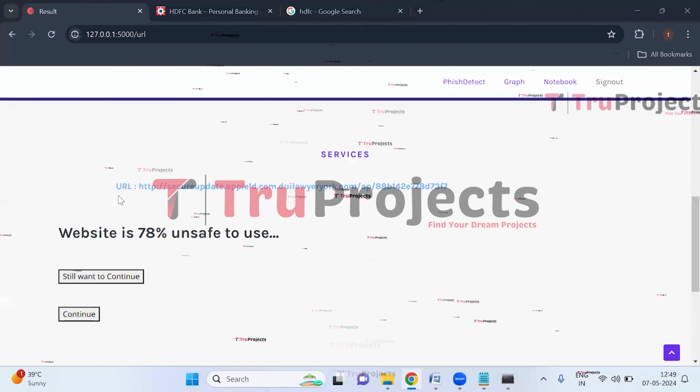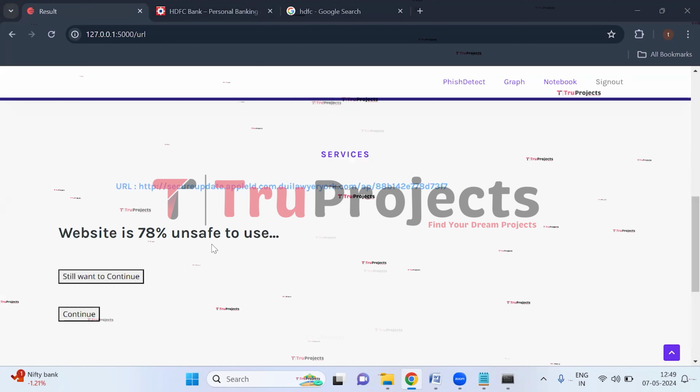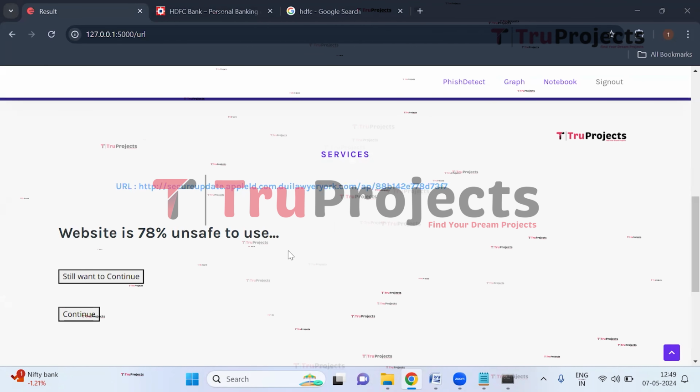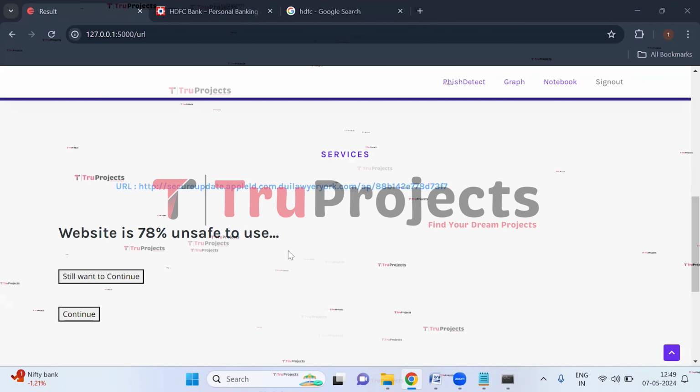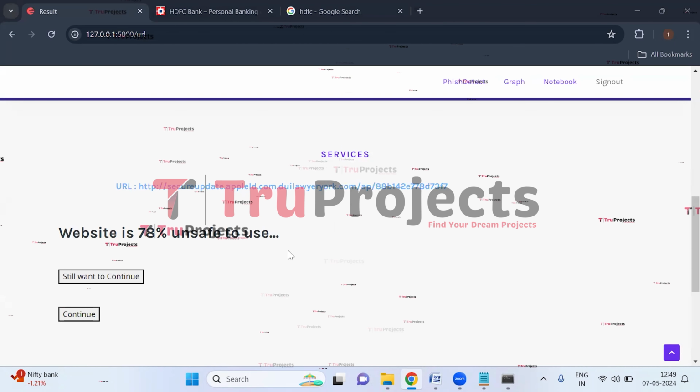So here, this is the entered URL, and here we can see website is 78% unsafe to use. So it is a phishing website which is not secure, and we should not use this website.